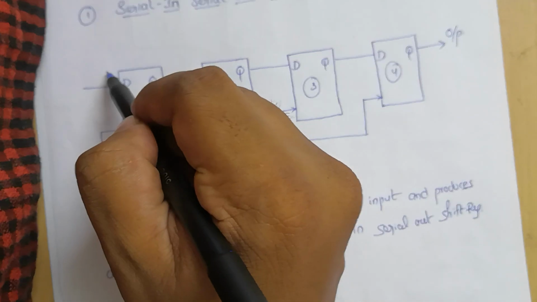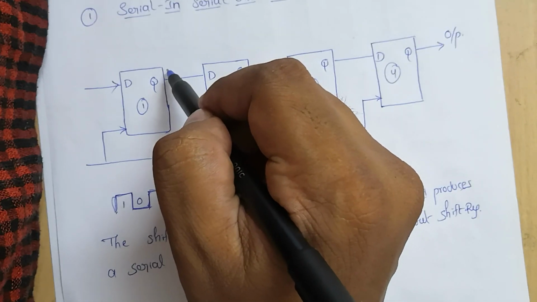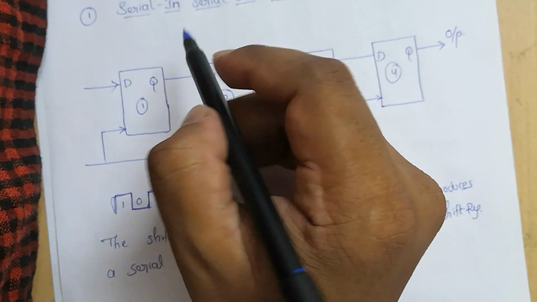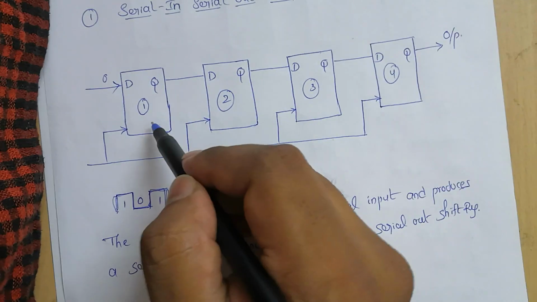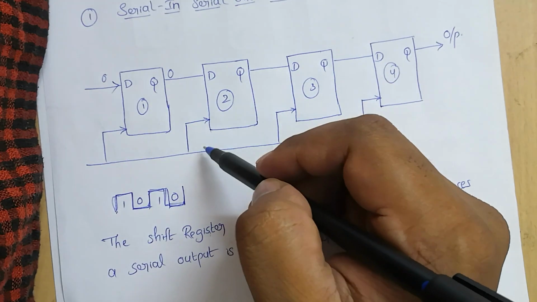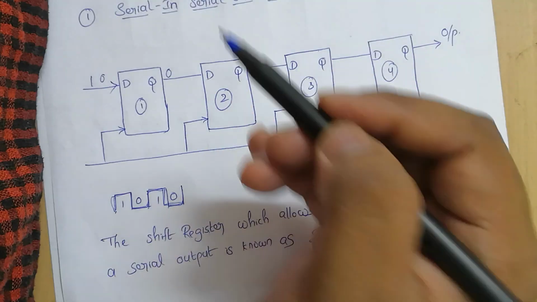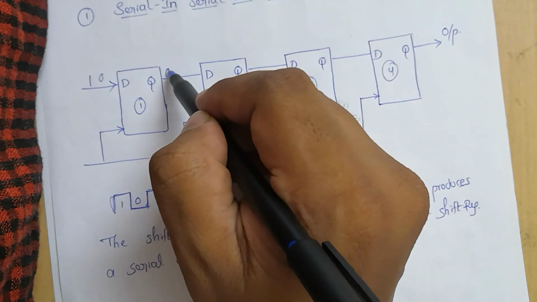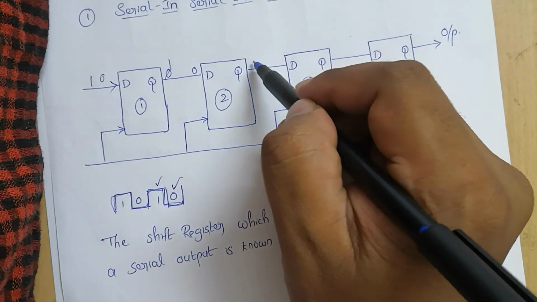First we applied the 0 here, and this 0 is passed through to Q. Why? What is the significance of a D flip-flop? The output always follows the input. So if 0 is applied here, after applying one single clock pulse, this 0 appeared here. After the second clock pulse, the second information is 1. So first we apply 0 and the next one is 1. This 1 appeared here after the second clock pulse, and the 0 moved on to the next flip-flop.